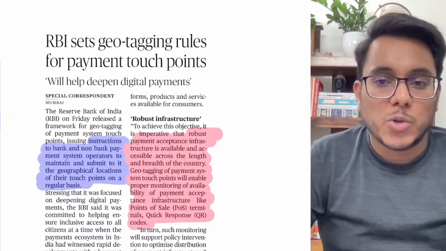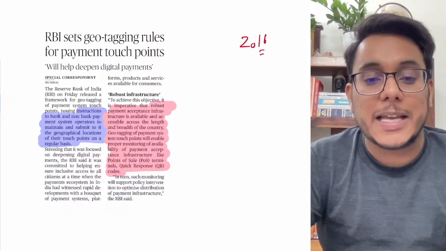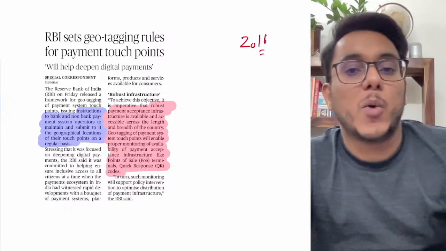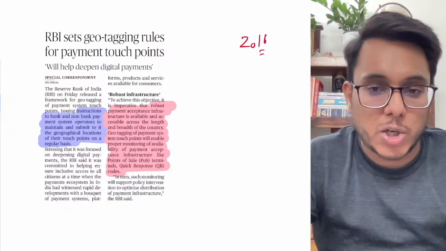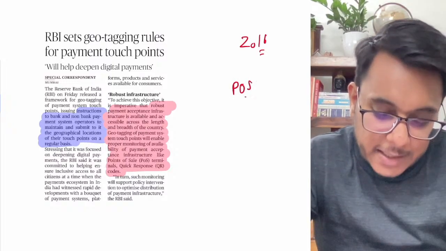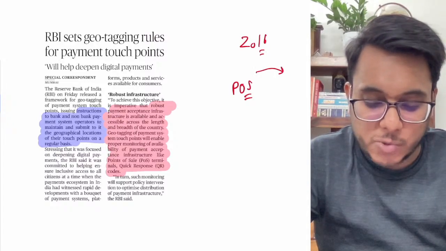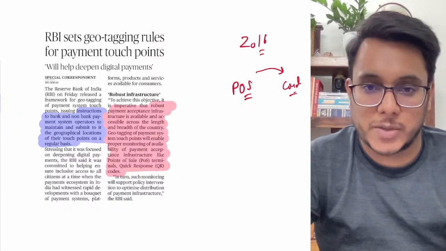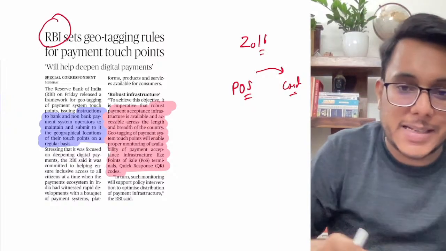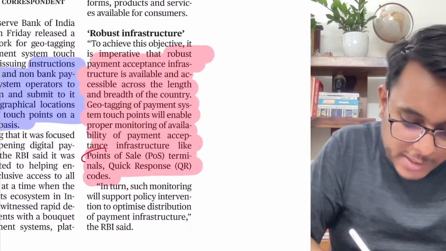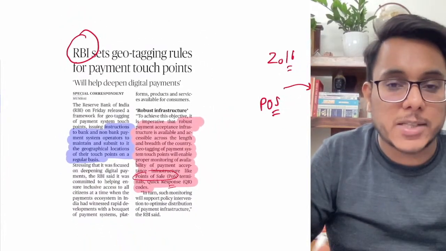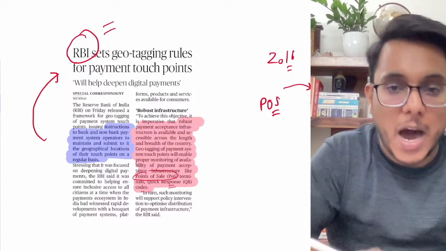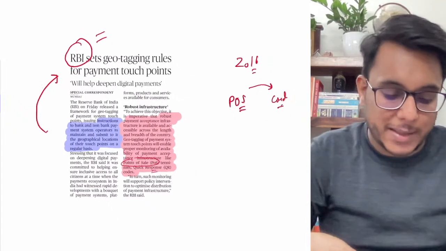RBI sets geotagging rules for payment touch points. Now guys, particularly after the 2016 demonetization, we have become more and more of a less-cash economy. When you go to a shop, you find there is a point of sale terminal. On this terminal, you swipe your card and you can make a cashless transaction. What RBI has said is that whatever point of sale terminals and quick response codes are there, the banks as well as non-bank institutions need to provide the information to RBI from time to time. Understand this particular thing.